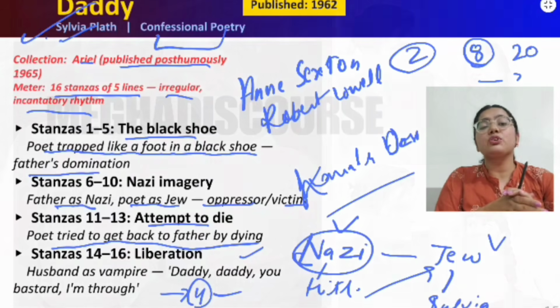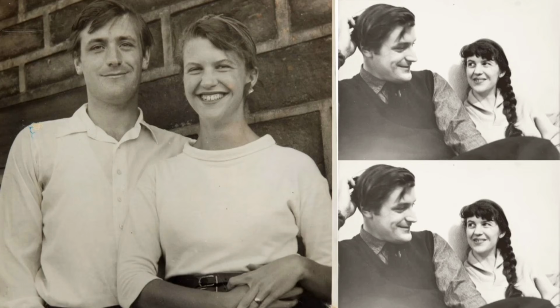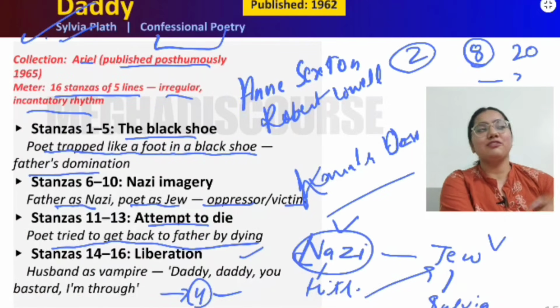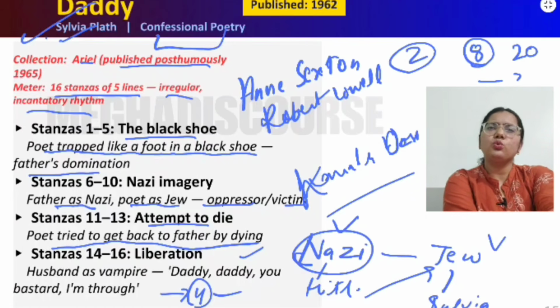And her husband was Ted Hughes, and it is said that Ted Hughes was having an extramarital affair with a woman, and when she got to know about that, and because she already had trauma from her father, and now from her husband, she committed suicide. And her brother also dies, her father and mother also die, so her life was very sad, we would say.